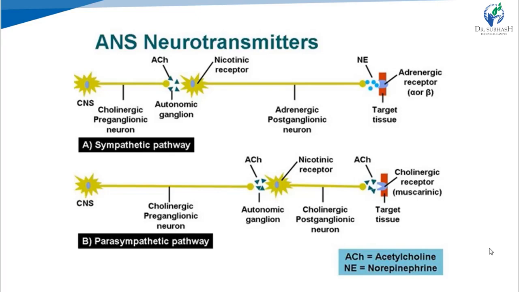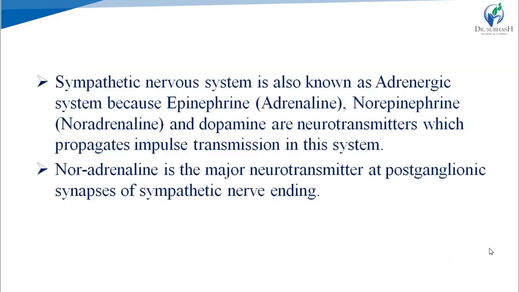The difference is only at the postganglionic site. In the sympathetic system it is noradrenaline, also known as norepinephrine, while in the parasympathetic system it is acetylcholine. Because of this, the sympathetic system is also known as the adrenergic system.